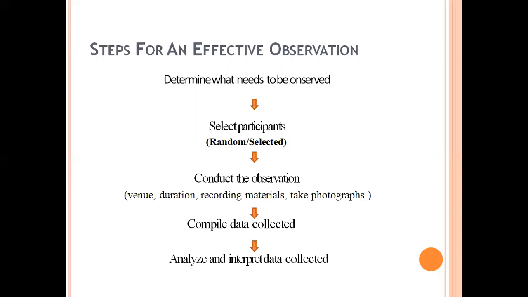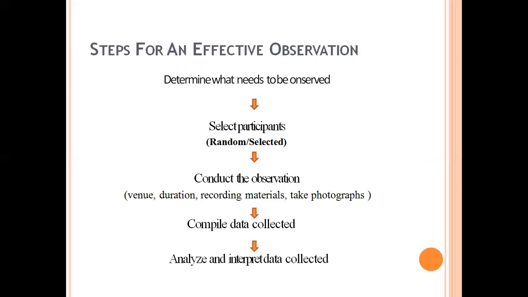Second step is to select the participants. It may be random or it may be selected. So the investigator has to select the particular group of participants or particular number of participants who will be observed. Conduct the observation is the third step. Decide venue, decide duration, recording materials, and take photographs.